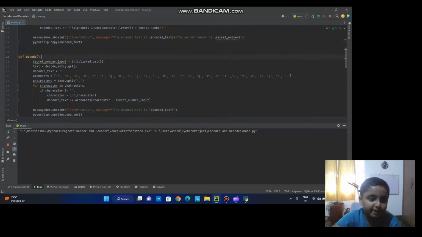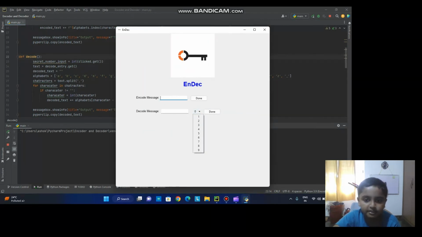Then let's go to the decode function. Secret number input equals int clicked dot get. Yeah, see, this is clicked. Okay, so just change it to 1. Yeah, it says 1. Now I can change it to anything.